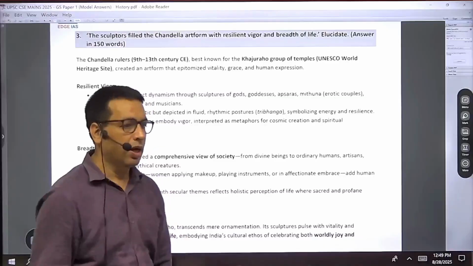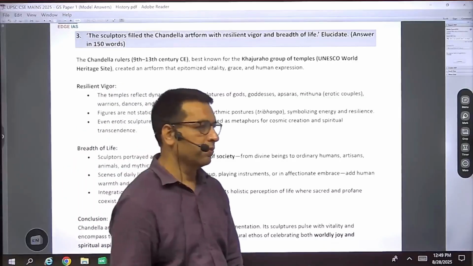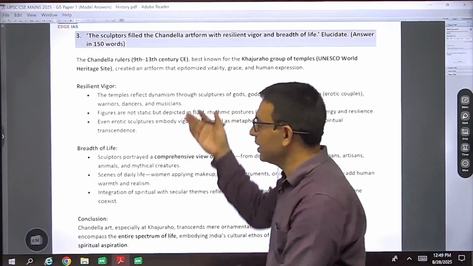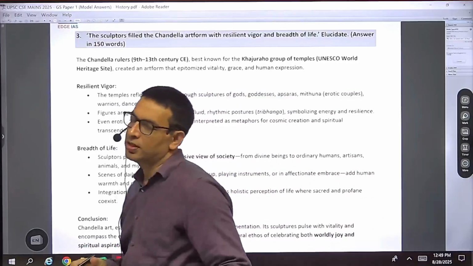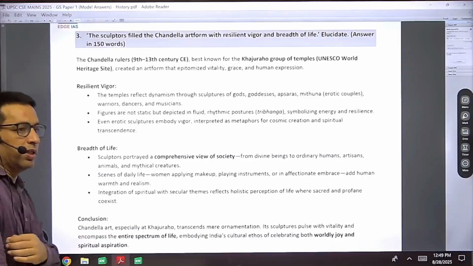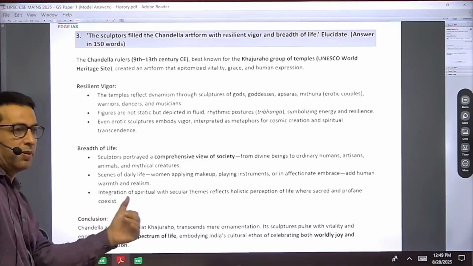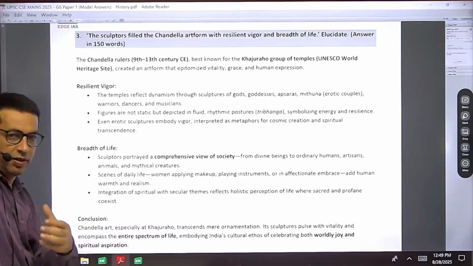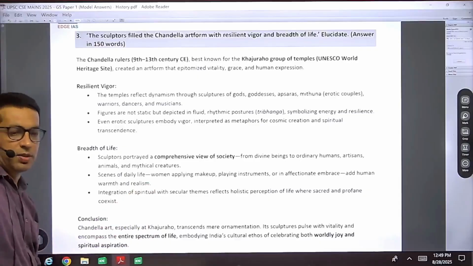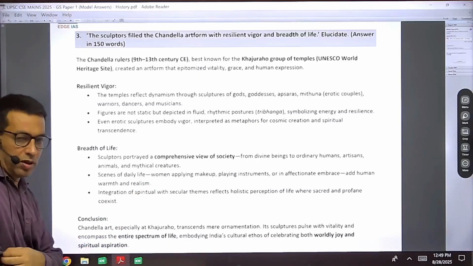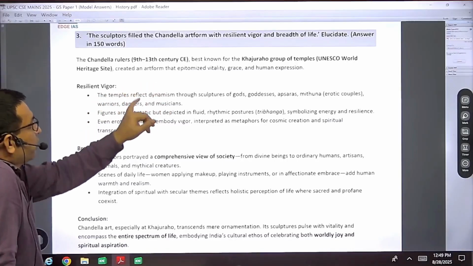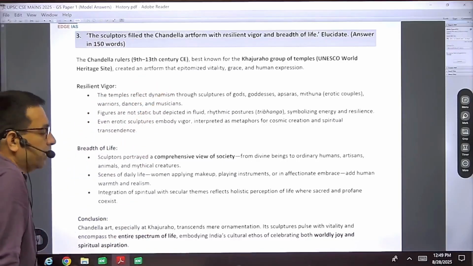And that's why you can say that the question is not beyond the expectation. So here also you have to mention the various features of the sculptures of the Chandelas. The Chandelas contributed very significantly, especially in the field of architecture and sculpture. Khajuraho is a very famous place for their contribution. They made a lot of contribution between the 9th and 13th century when they were ruling in India.